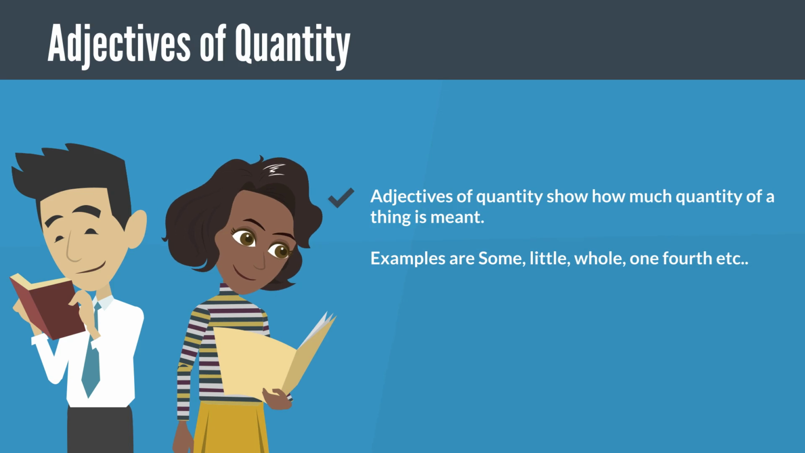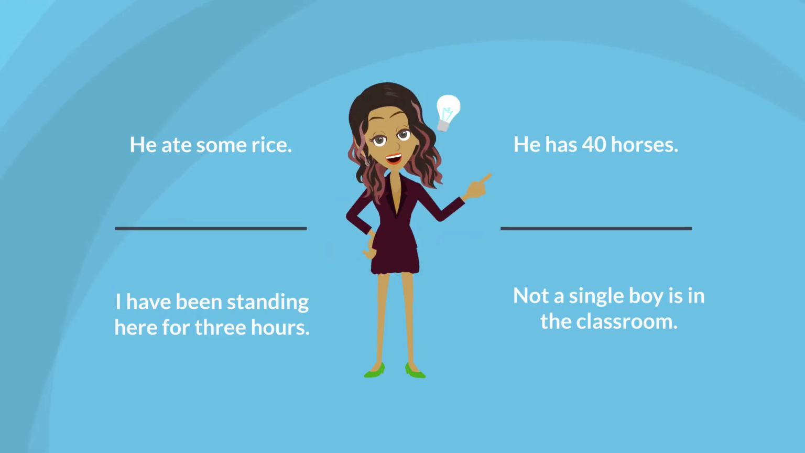Adjectives of quantity show how much quantity of a thing is meant. Examples are some, little, whole, 1/4, etc. He ate some rice. He has 40 horses. I have been standing here for 3 hours. Not a single boy is in the classroom.